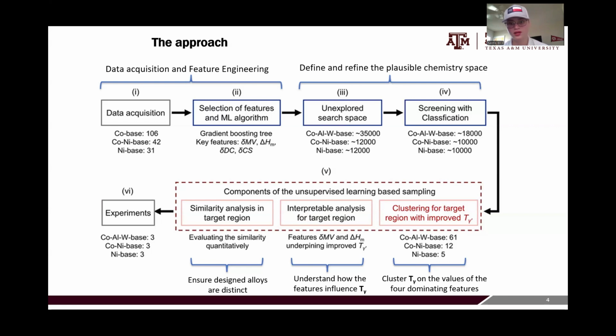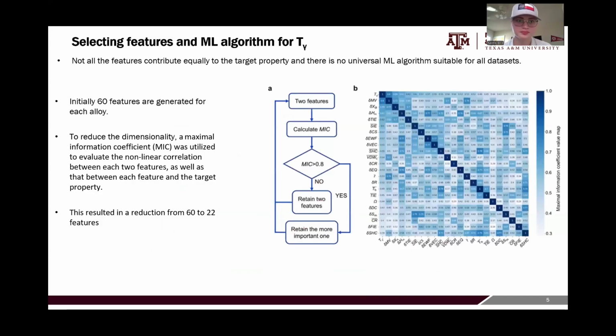And then they want to understand really how these features influence the gamma prime phase. And then we ensure that designed alloys are distinct and similar, because if they are not distinct from traditional alloys and you are only slightly modifying the composition, then you are not exploring this vast space. And then they take these compositions thought to be ideal, experimentally make them, and we look at the results.